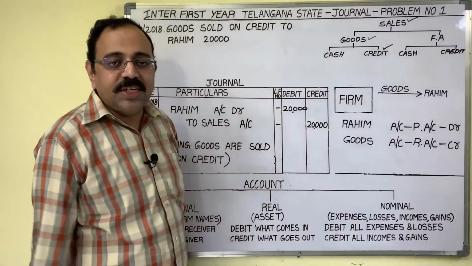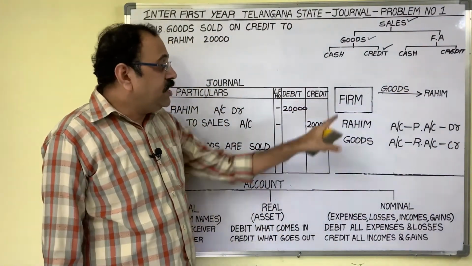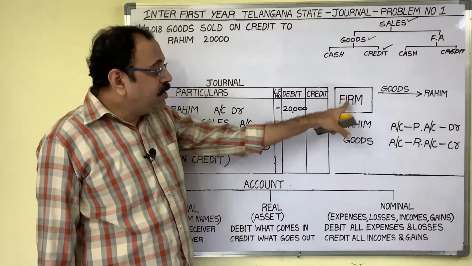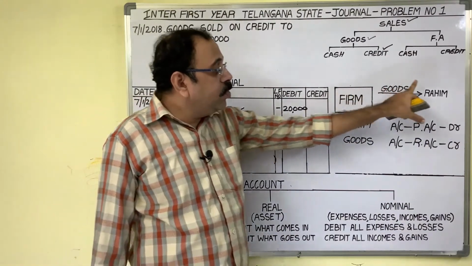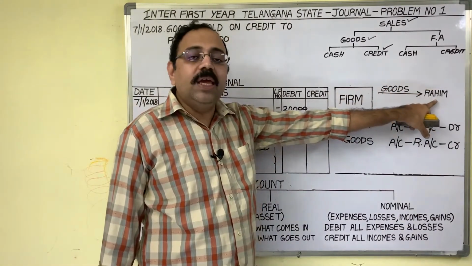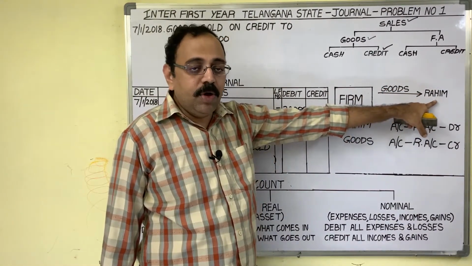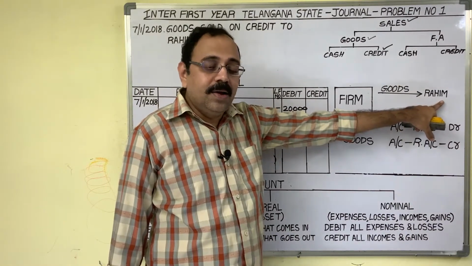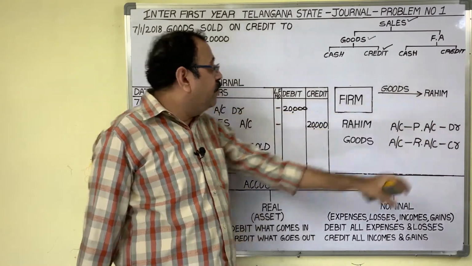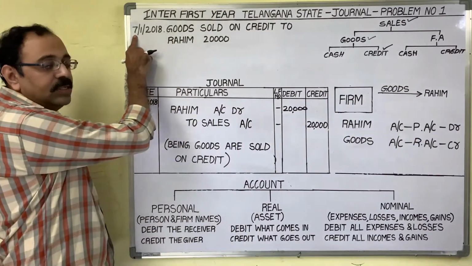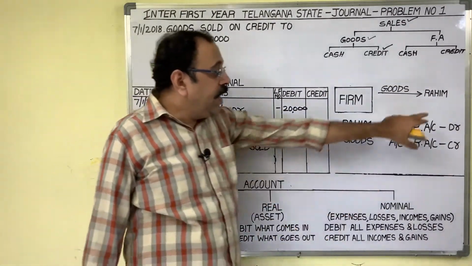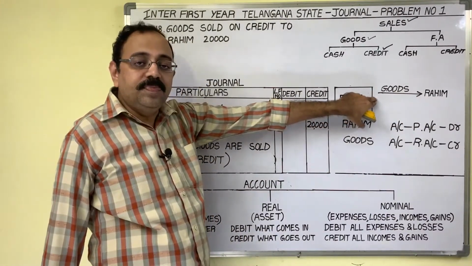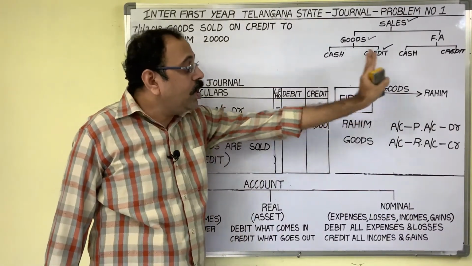That is the transaction. Now first step is what? Identification of accounts. Observe, from the firm goods are going to Rahim. Customer name is available now, so I wrote that customer name here. And on the 7th date no cash is coming from Rahim. Okay, only goods are going.